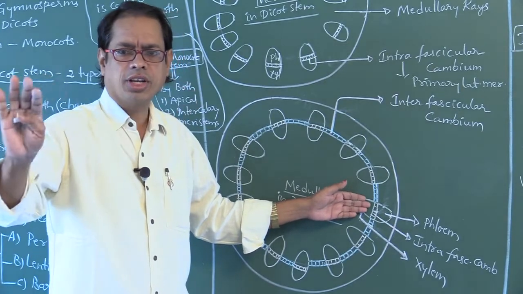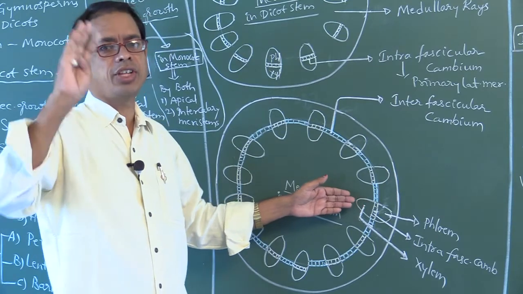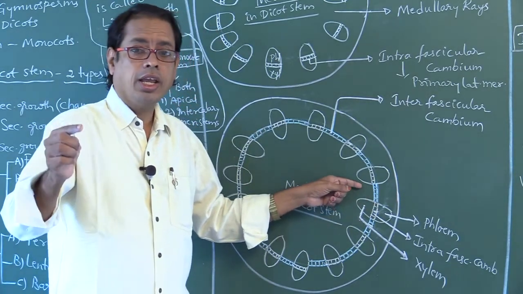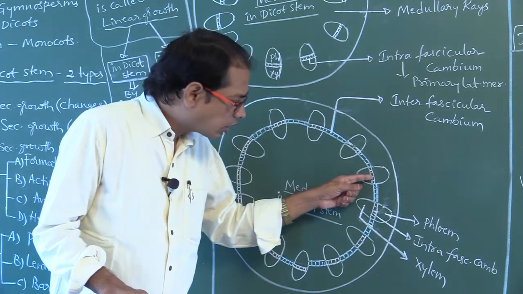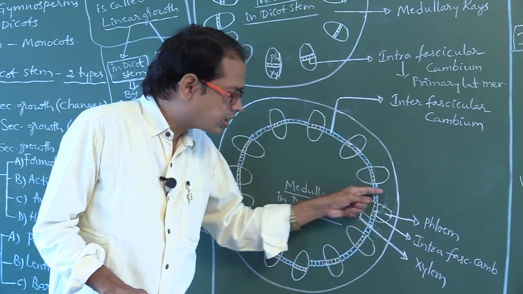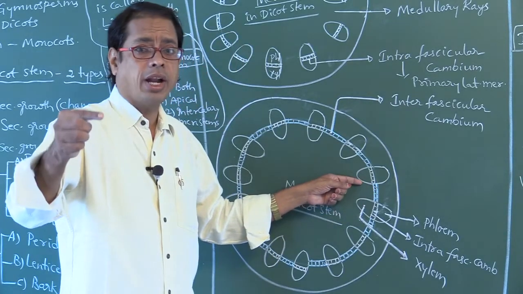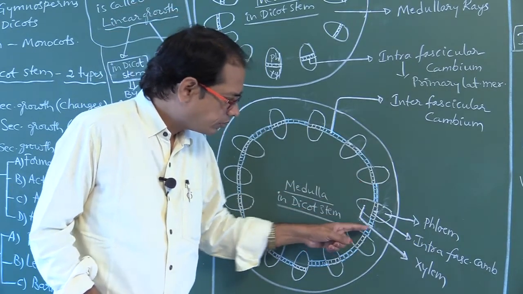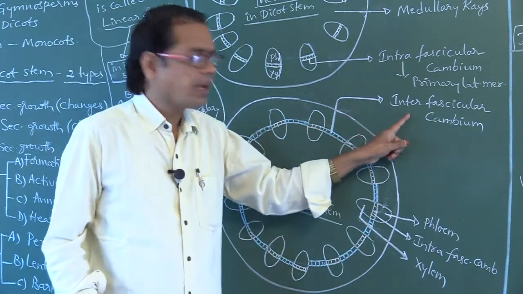Don't say differentiation, don't say redifferentiation. You have to say dedifferentiation. So the parenchyma cells of medullary rays, which are adjoining the intravascular cambium, undergo dedifferentiation and form a meristematic layer. This meristematic layer is the so-called intervascular cambium.